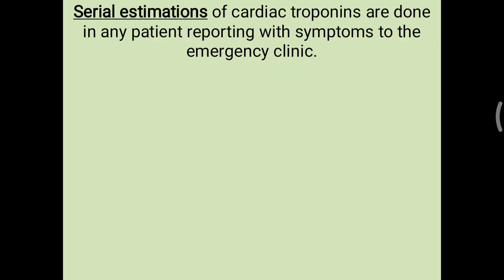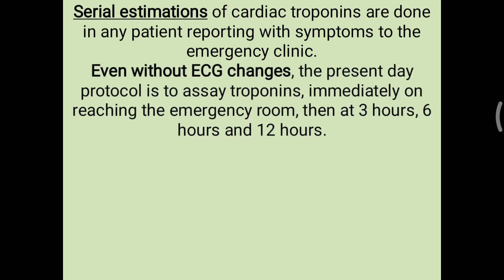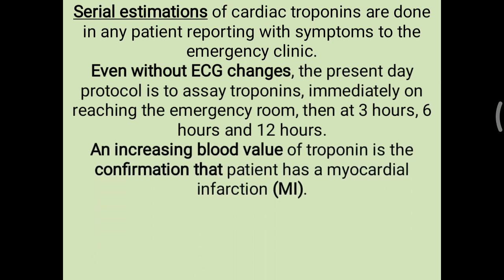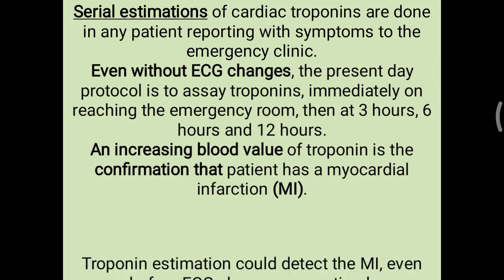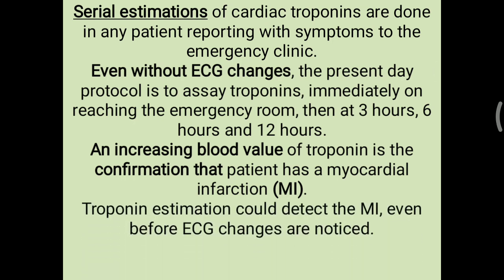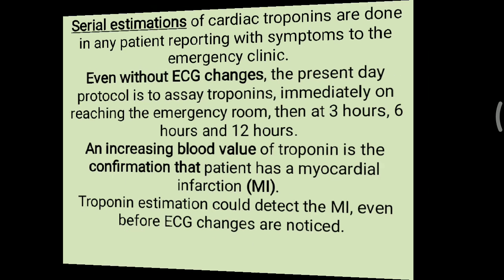Serial estimation of cardiac troponins is done in any patient reporting with symptoms to the emergency clinic. Even without ECG changes, the present day protocol is to assay troponins immediately on reaching the emergency room, then at 3 hours, 6 hours and 12 hours. An increased blood value of troponin is the confirmation that the patient has a myocardial infarction. Troponin estimation could detect the myocardial infarction even before ECG changes are noticed.